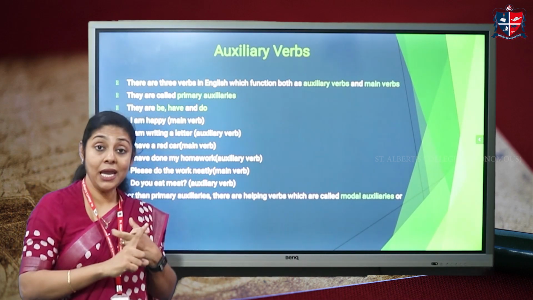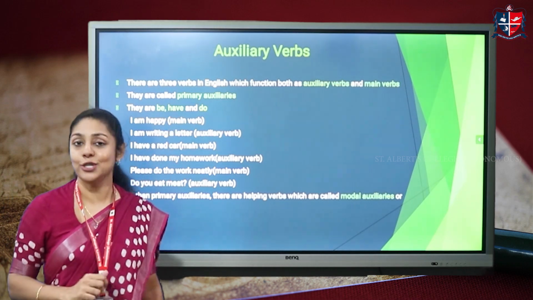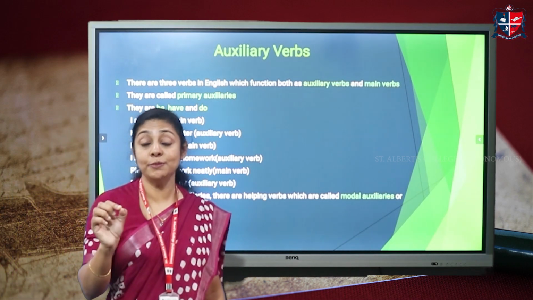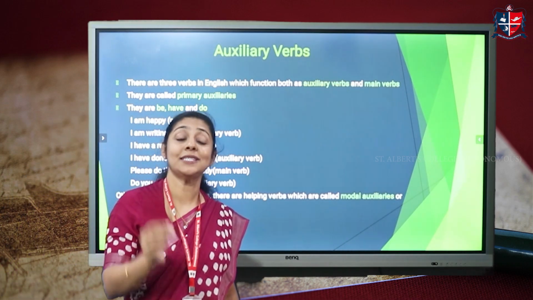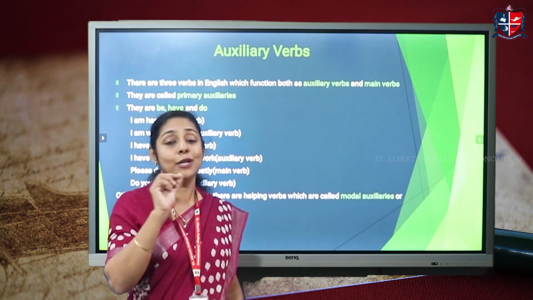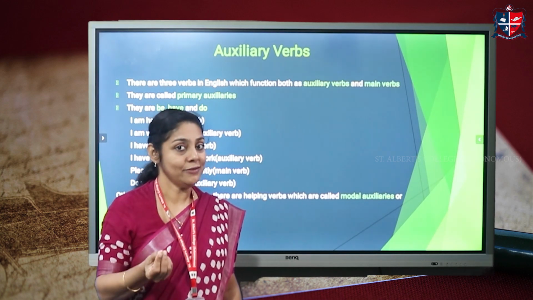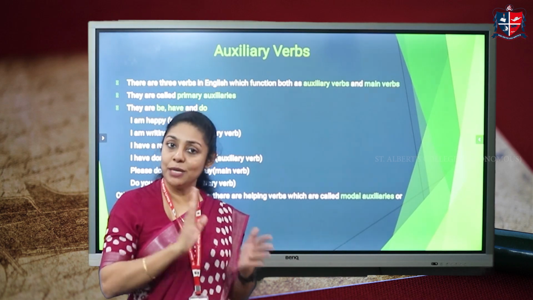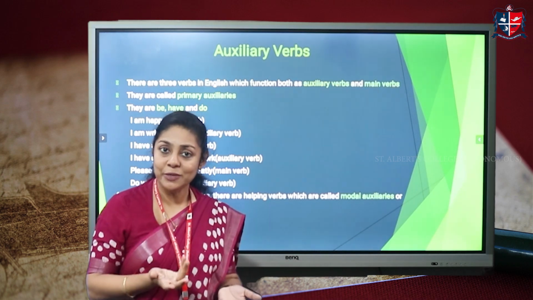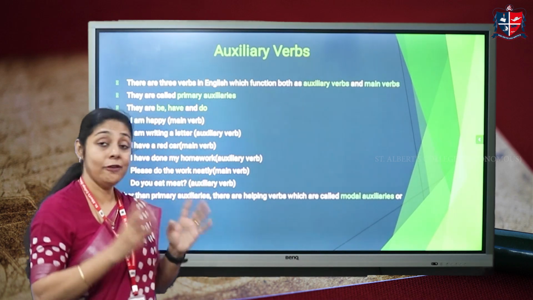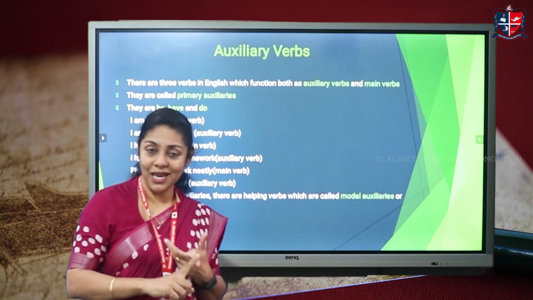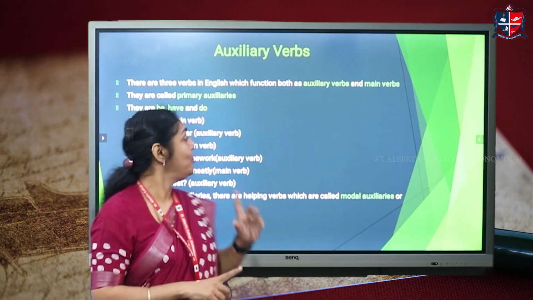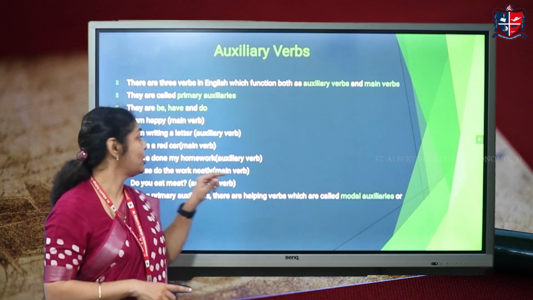They are be, have, and do. These three verbs function both as main verbs and also as auxiliary verbs. So they are called primary auxiliaries. Primary means main and auxiliary means helping, right? So we have three verbs in English: be, have, and do, which are called primary auxiliaries.